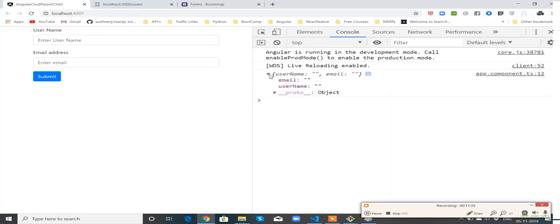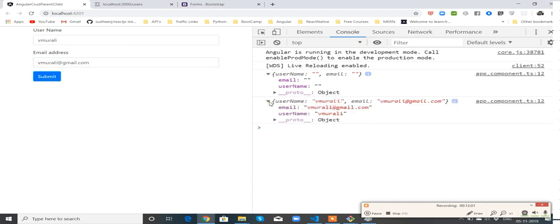Now my HTML form became an Angular form, and both the input fields, email and username, are successfully associated with the form. If I enter some values also, I should be able to capture them. Perfect. See, I am able to get the username and password.